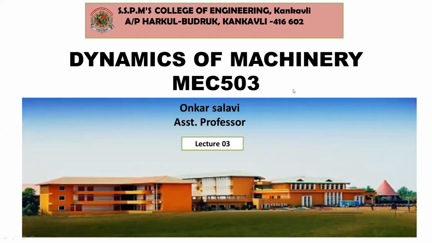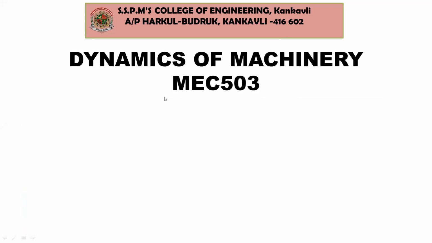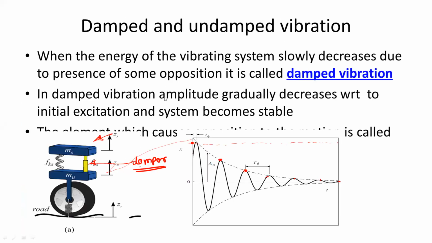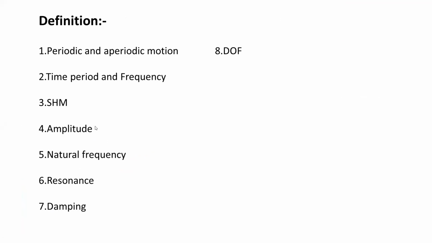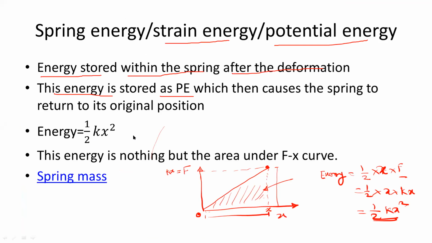So this is lecture number 3 of Dynamics of Machinery. During the last lecture, we have seen the basic concepts of vibration. What is periodic motion? Stiffness, then the concept of spring energy.